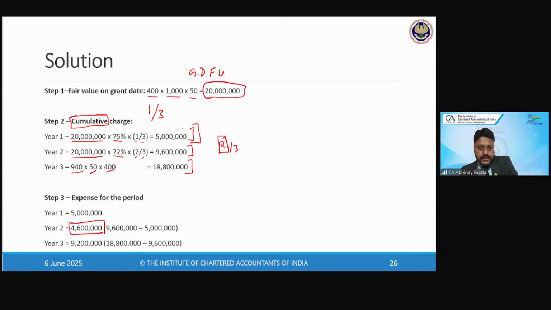Now, out of this, 50 lakhs and 96 lakhs we have already charged to our year 1 P&L and year 2 P&L. So the remaining balance of 92 lakhs only will hit the P&L in year 3. Is the calculation logic clear to everybody? How we are going to do the calculation?